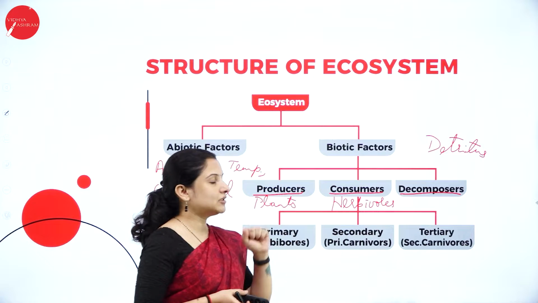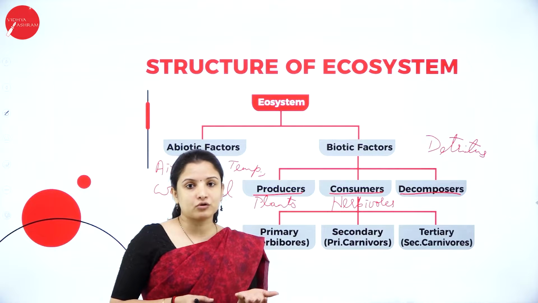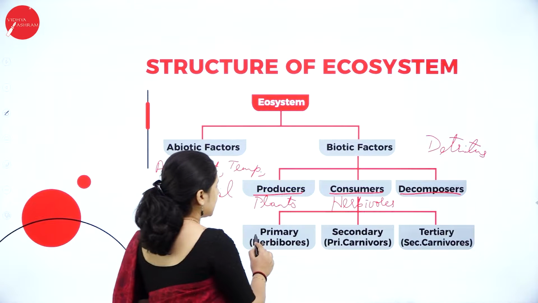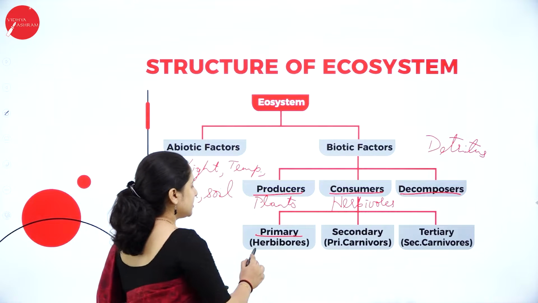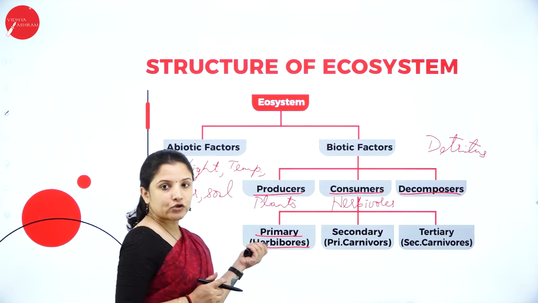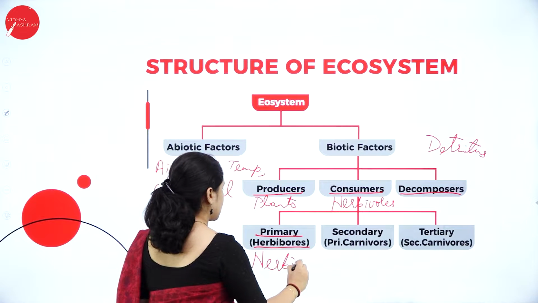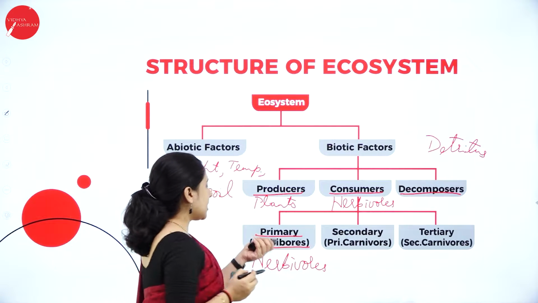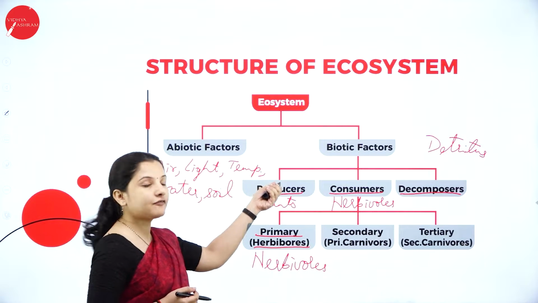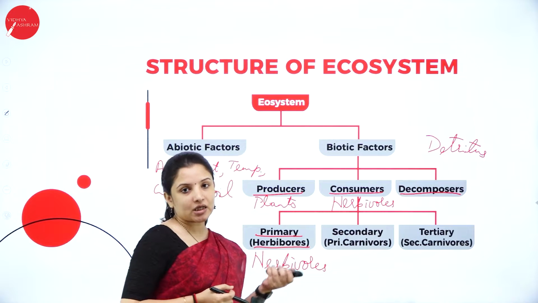Again, in consumers, when I say consumers, they are the organisms which eat something, right? They are again divided into primary consumers. So primary consumers are nothing but the herbivores. As I told you, herbivores are the ones which feed on the green plants. So they directly feed on the producers. Next comes the secondary consumers.